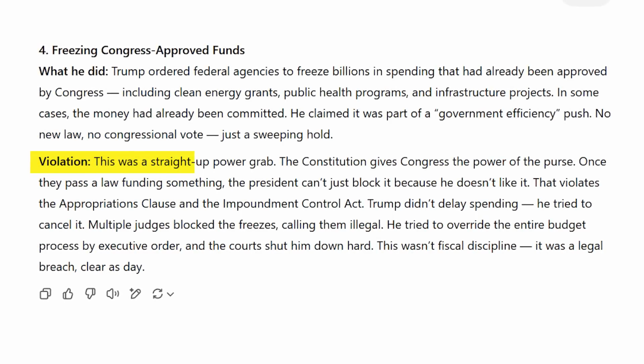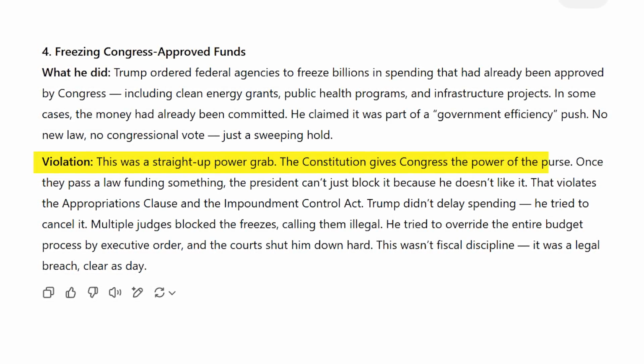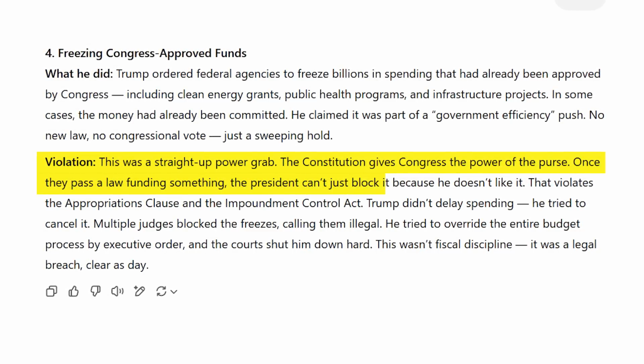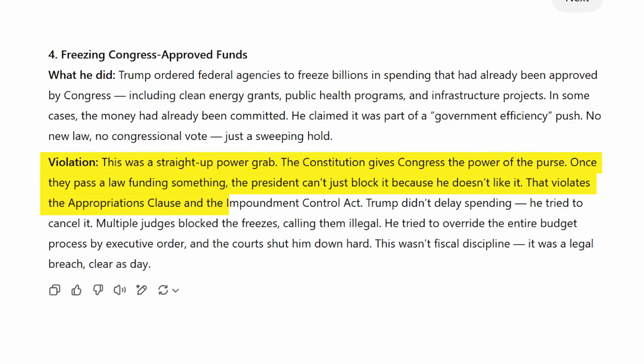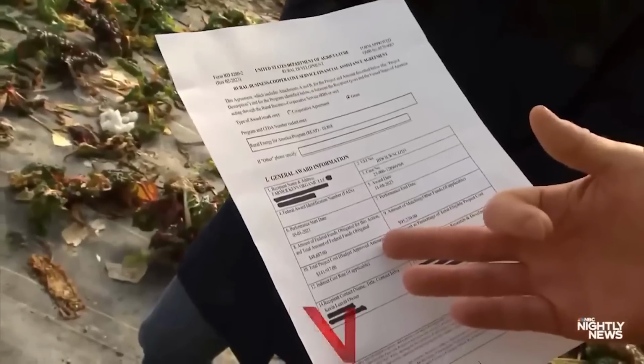Violation? This was a straight-up power grab. The Constitution gives Congress the power of the purse. Once they pass a law funding something, the president can't just block it because he doesn't like it. That violates the Appropriations Clause and the Impoundment Control Act. Trump didn't delay spending, he tried to cancel it.